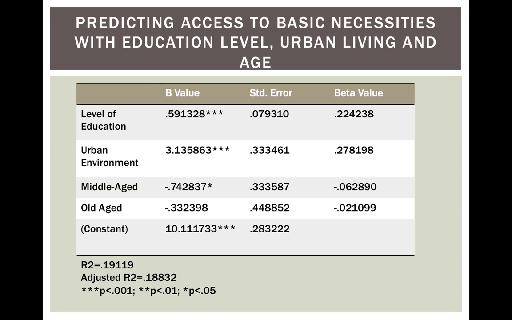The R-square and adjusted R-square are around 19%, meaning that 19% of the variation in access to basic necessities can be explained by the independent variables. There is no issue of multicollinearity since the tolerance levels varied from 0.79 to 0.89, which are all well above the 0.2 threshold where multicollinearity is a concern.